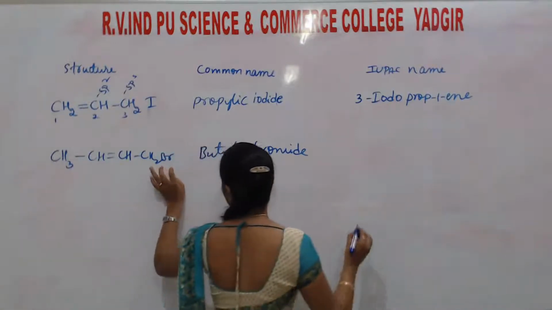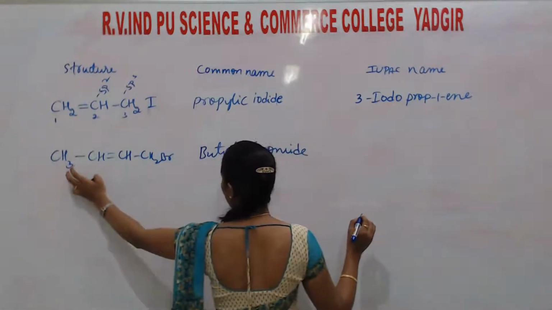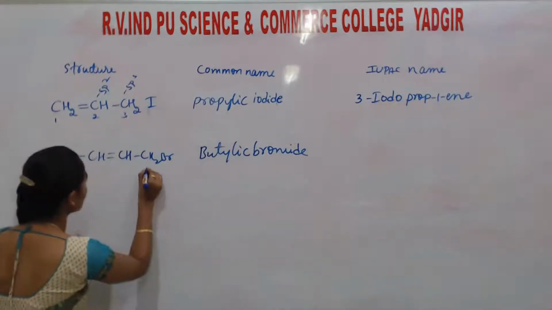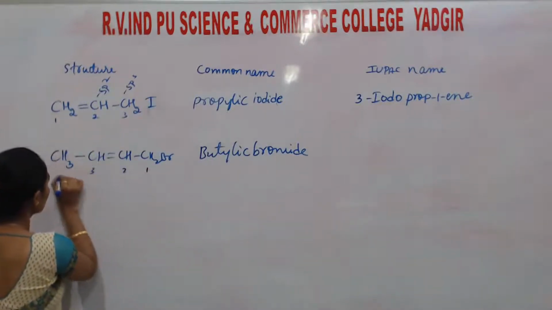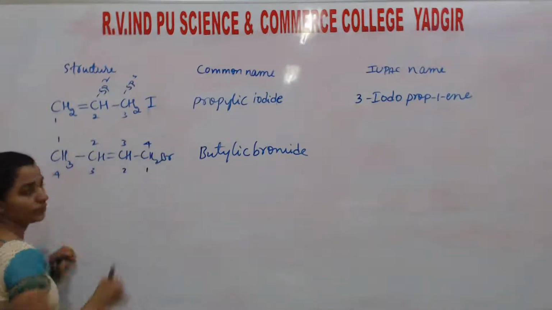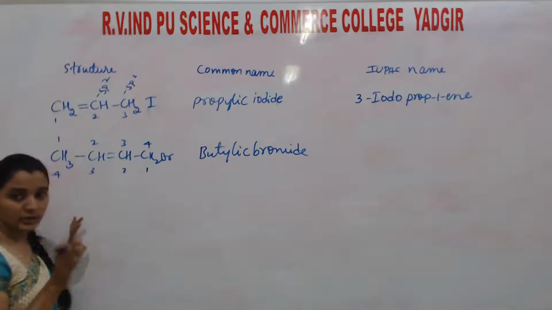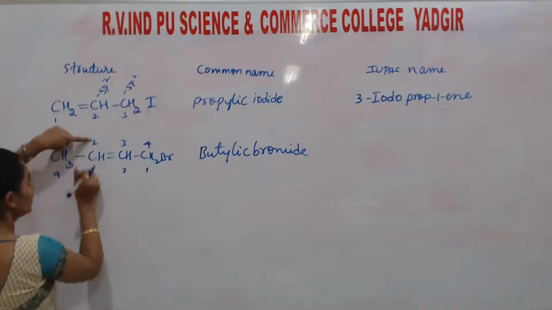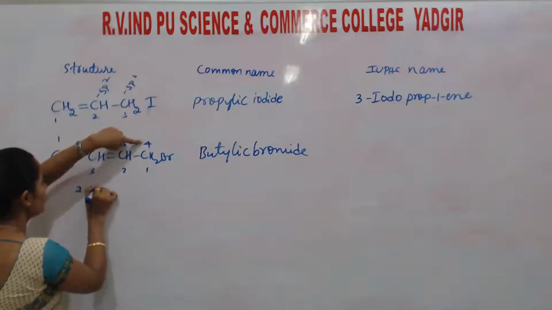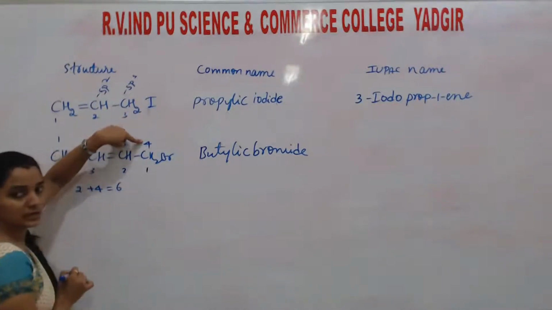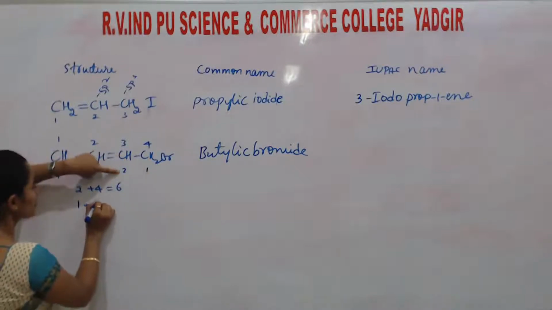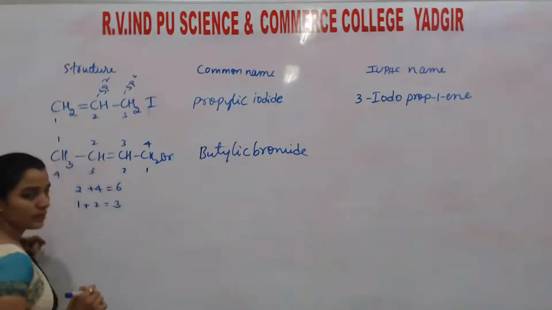Okay, next. So this one is at position 1, 2, 3, 4. From here also it takes the same 1, 2, 3, 4. From here it is 1, 2, 3, 4. Okay, if you consider the lowest locants, here the double bond is at the second position and bromide is at the fourth position, the sum is 6. Here the bromide is at the first position and the double bond is at the second position, the sum is 3.